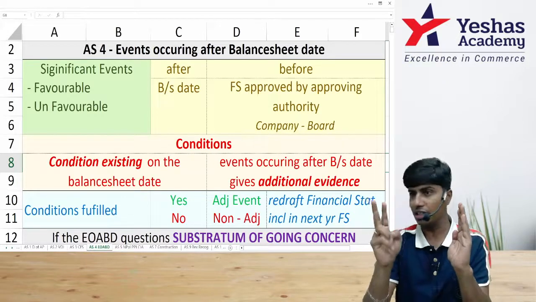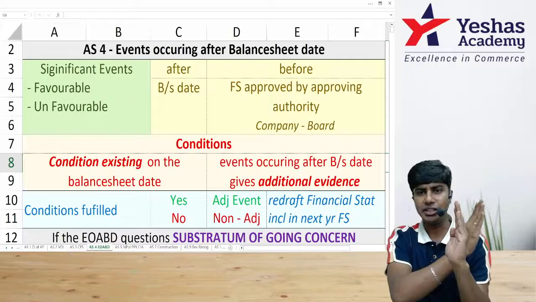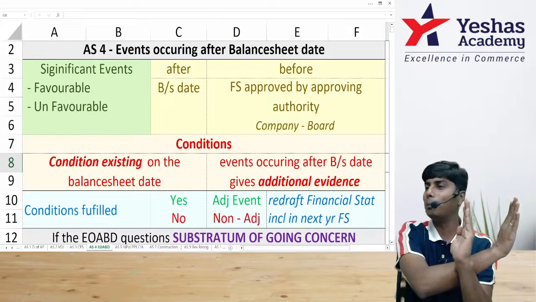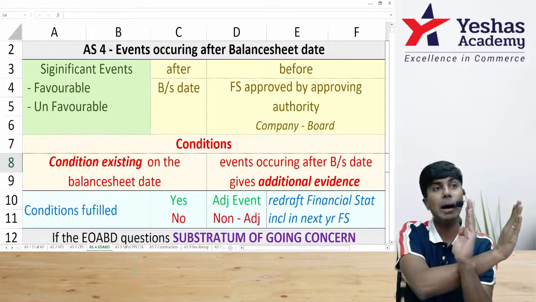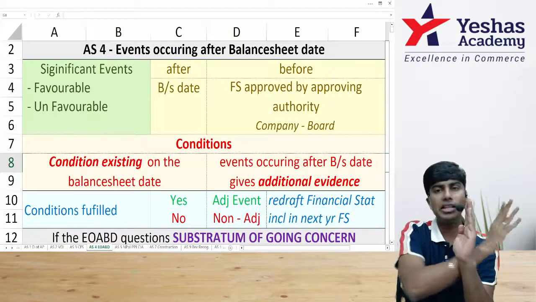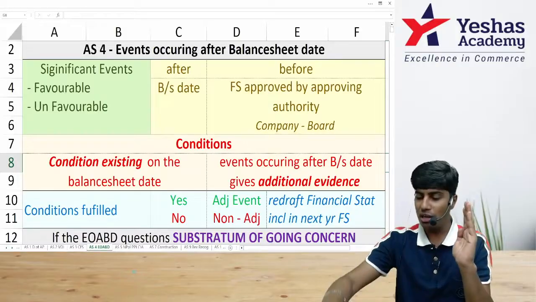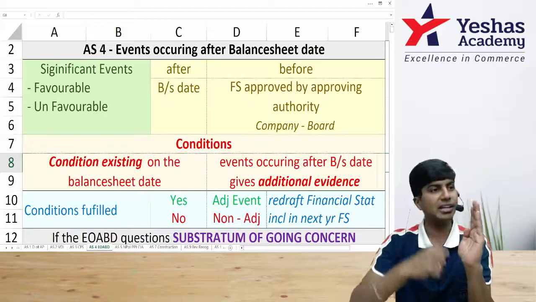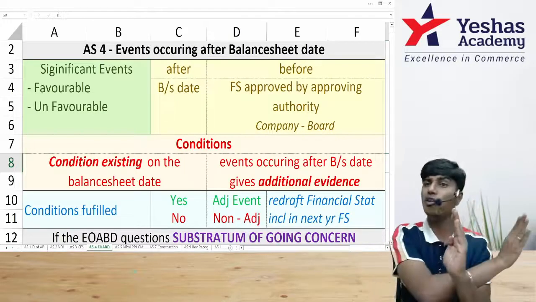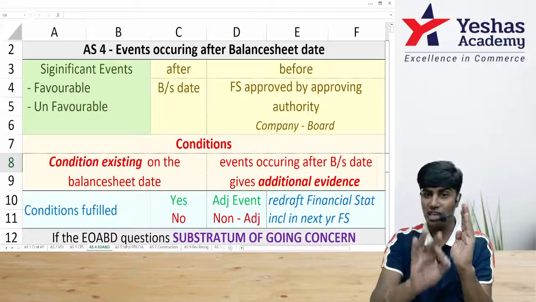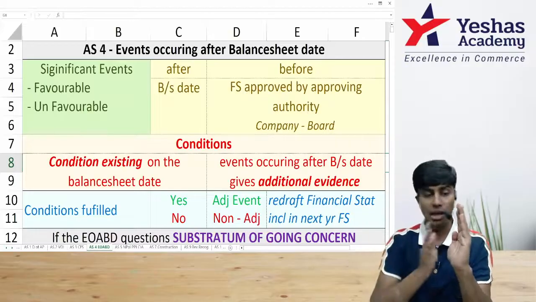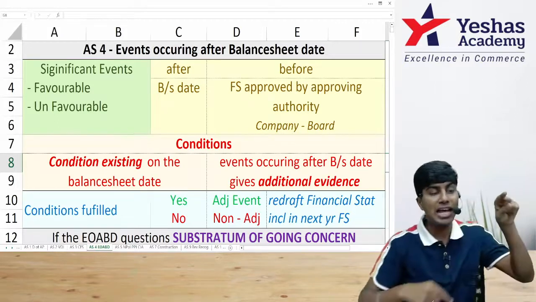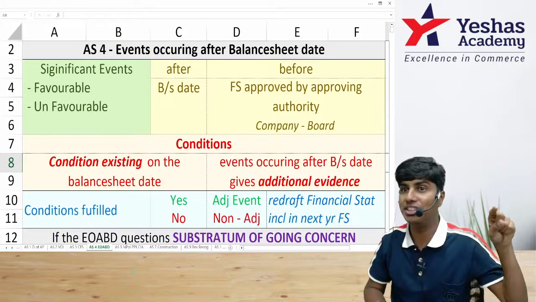Talking about the second condition, I told you that it happens after balance sheet date, but after balance sheet date, it should happen before financial statements are approved. Financial statements will be approved by the approving authority. In the case of a limited liability partnership, it is the designated partner. In the case of HUF, it is the Karta. In the case of a company, it is the board of directors. So any event which is significant, whether favorable or unfavorable, happening after balance sheet date but before financial statements are approved, is called an event occurring after balance sheet date.